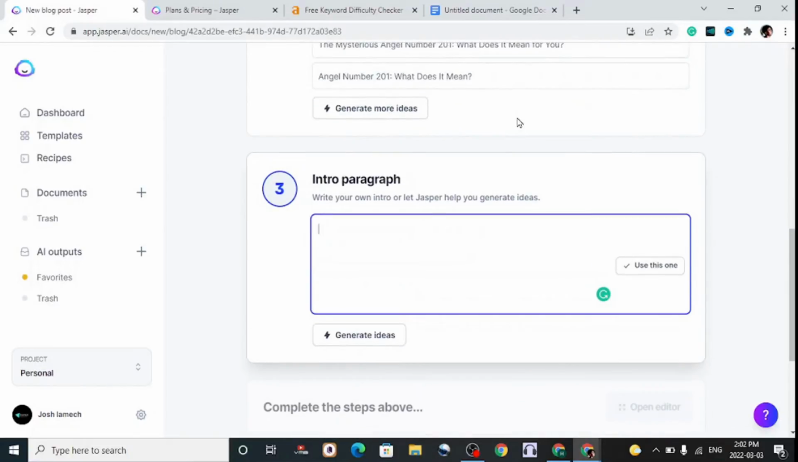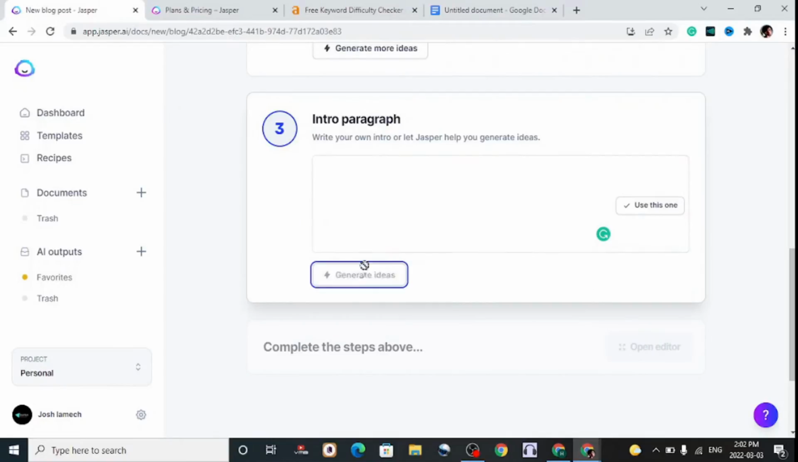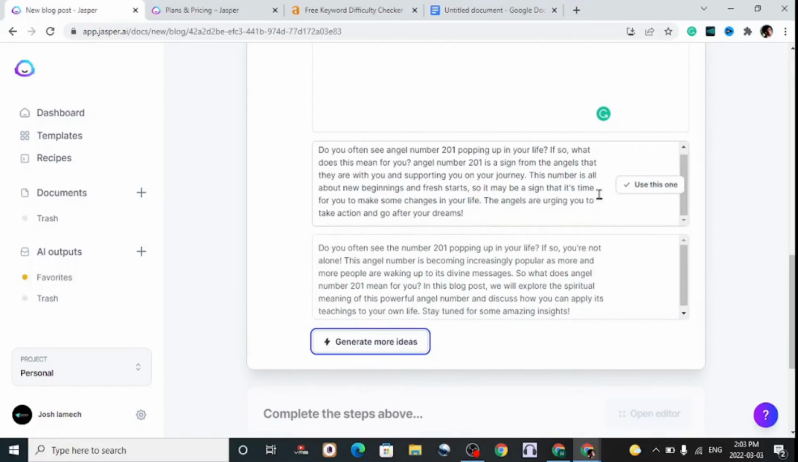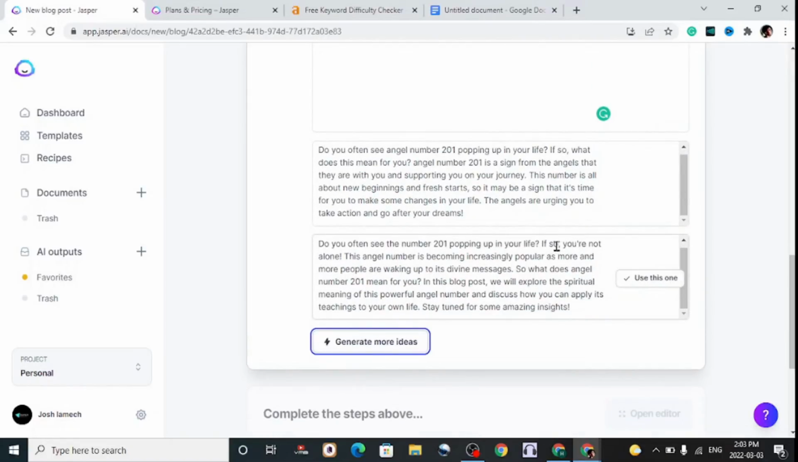Next is the intro paragraph. Here it will generate an intro paragraph, which is going to be the intro at the top of your blog post. So hit on generate ideas. You can leave that blank, or you can enter some keywords if you want. Of the two introduction paragraphs it has generated, you can choose any you like. For this example, I'm gonna go with the first one to save time for this video.